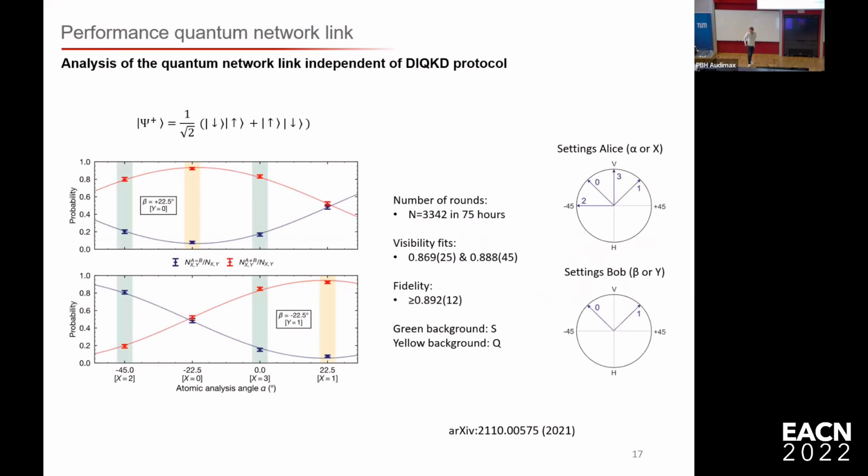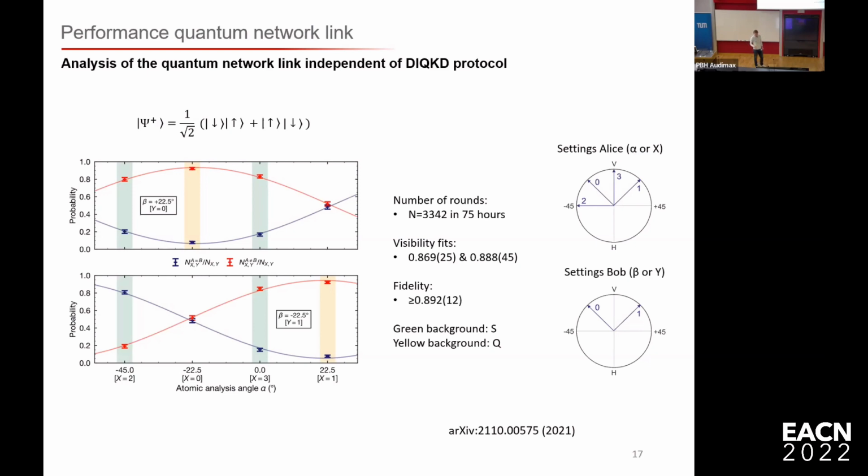What we did is we measured in total a bit more than 3,000 rounds of this experiment, which we did over a period of 75 hours. The event rate is not yet where we want it to be, but this is a proof of concept demonstration. We showed that we can, in the end, reach a DIQKD secure key.